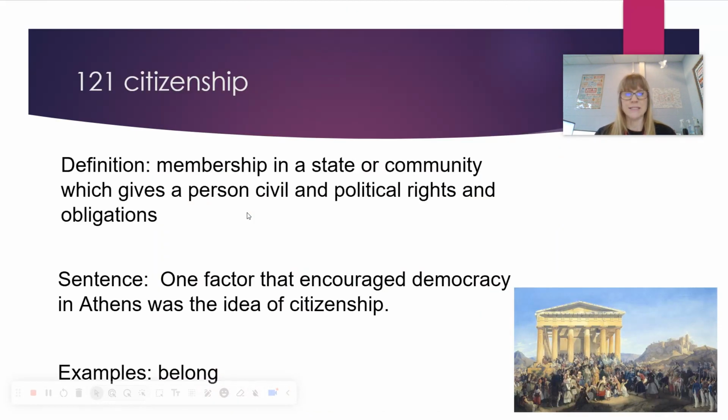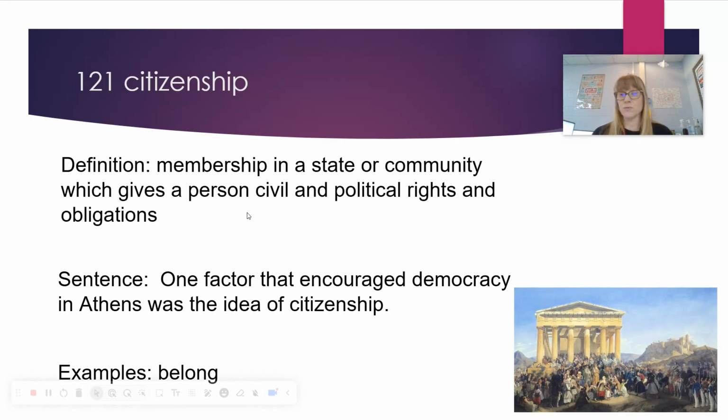Citizenship. Definition: membership in a state or community which gives a person civil and political rights and obligations. Sentence: one factor that encouraged democracy in Athens was the idea of citizenship. Example: belong. So to have citizenship means that not only do you have rights, but you also have obligations.